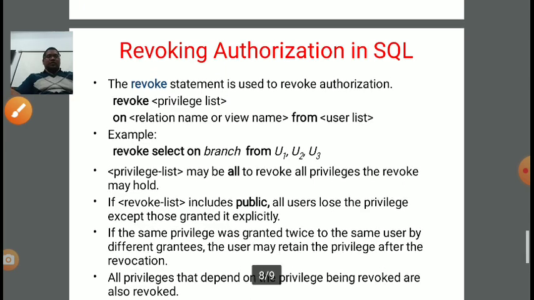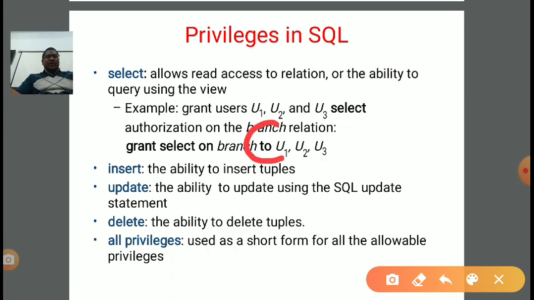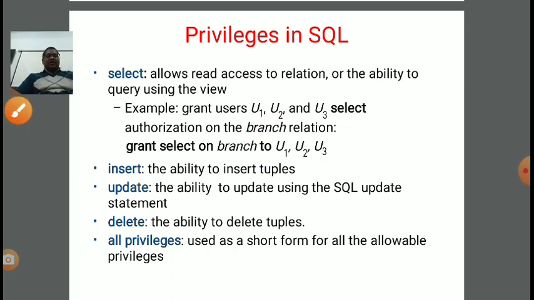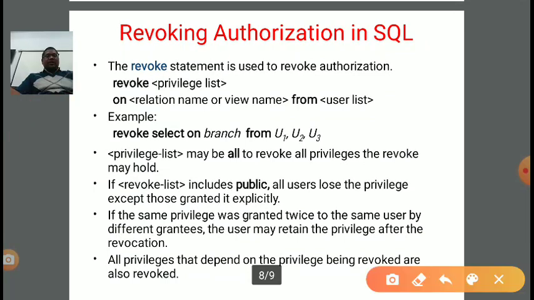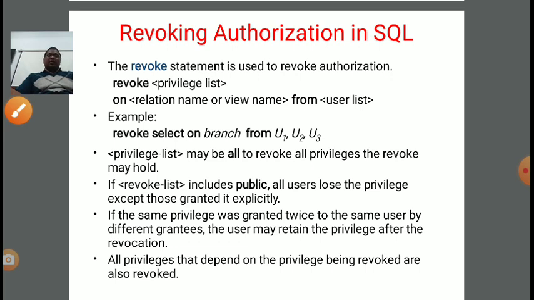Now we have to take it back. In the previous case, in place of from, we were writing to, because we were granting the permission, and in this case we are just revoking. It means from, revoking means from whom we are revoking, from the users. So revoke select on the branch relation from u1, u2 and u3. Okay. The privilege list may be all, to revoke all the privileges. If the revoke list includes public, all users lose the privilege except those granted it explicitly.